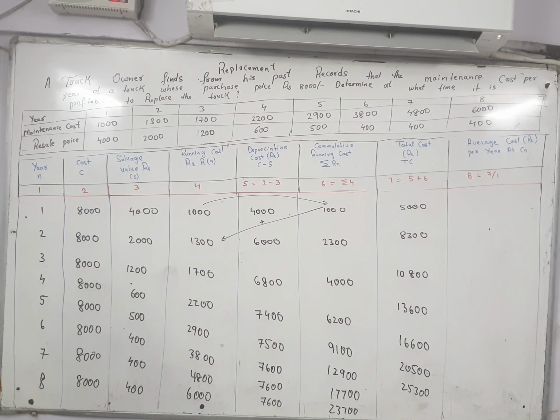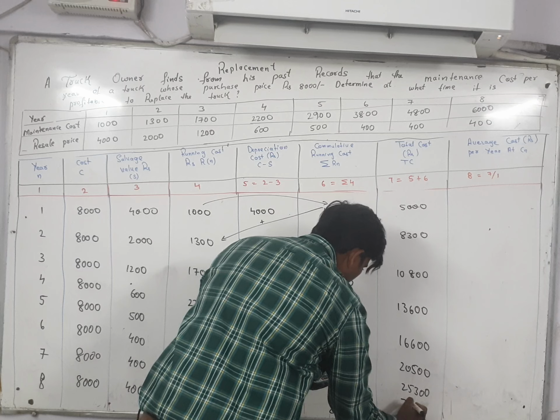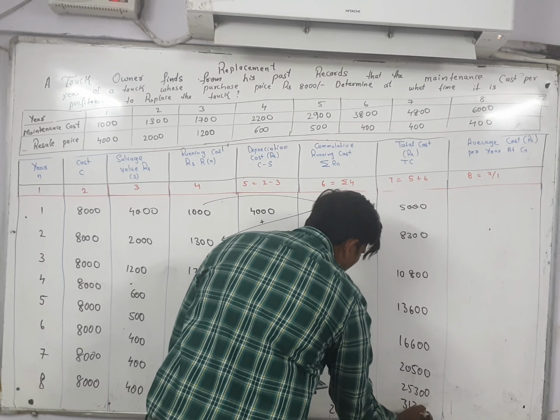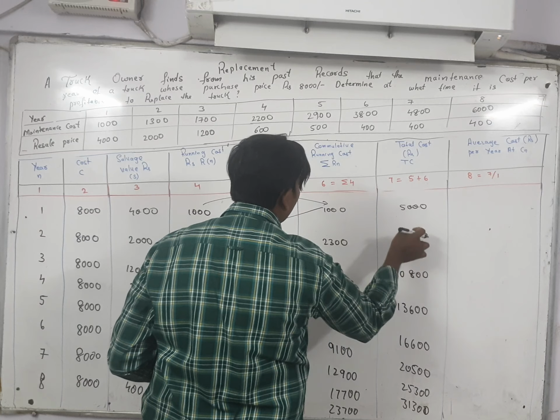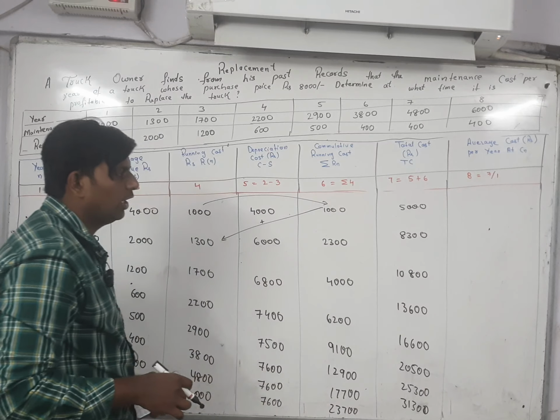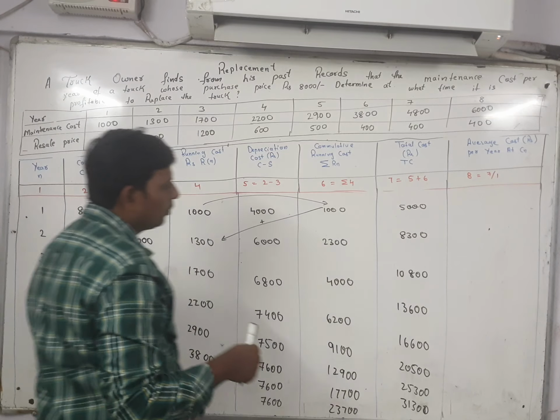7600 plus 23700. How much are you getting? 31300. Count the years: 1 2 3 4 5 6 7 8. Totally how many years are there? 8. So what is the next step you have to do?